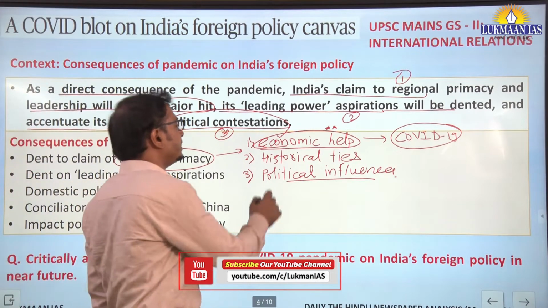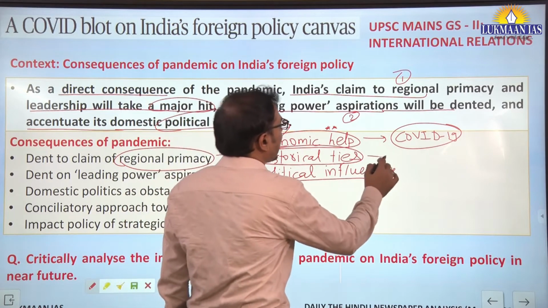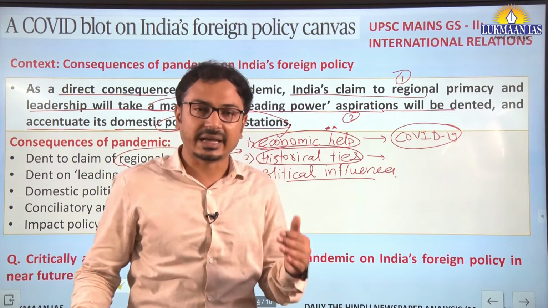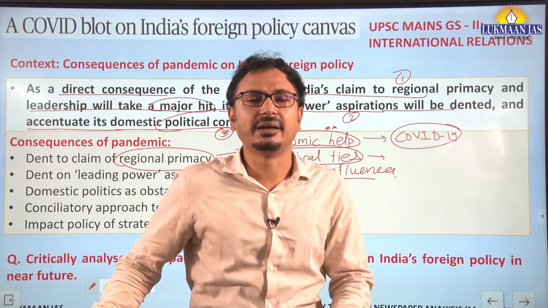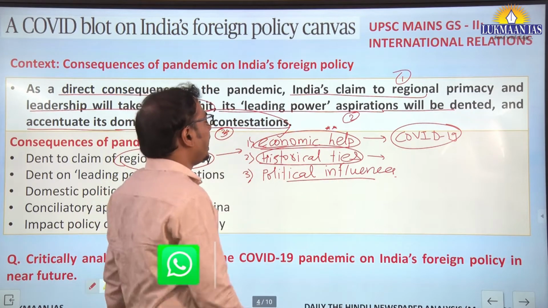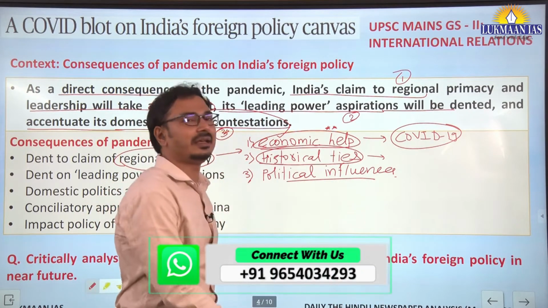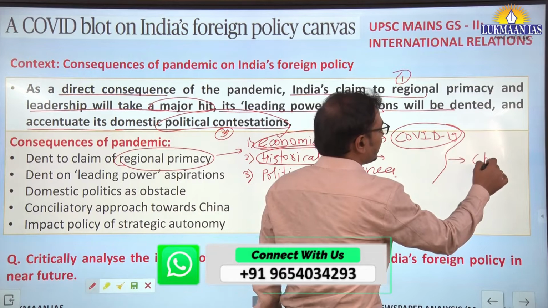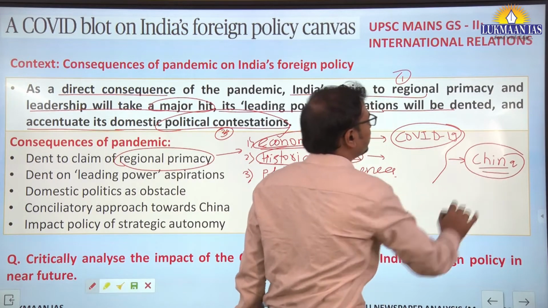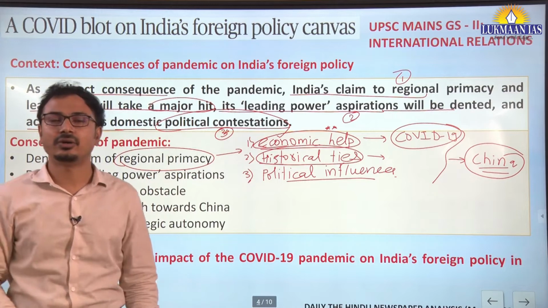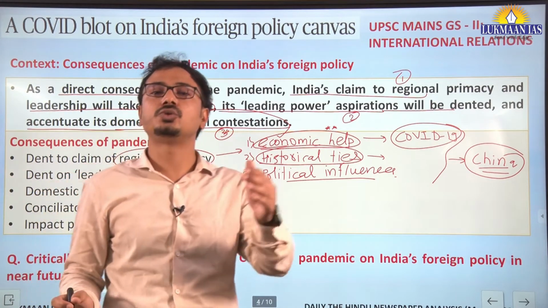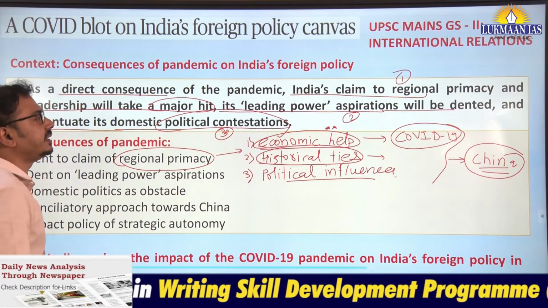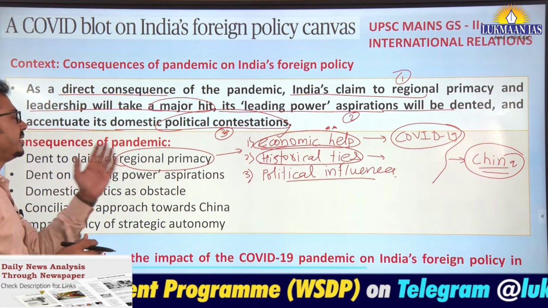Along with that, in such a situation, the historical ties may not work because these neighboring countries are basically aspiring developing countries like Bangladesh, Sri Lanka, and therefore they will seek another option. That's why we can understand that they may further seek help from China, okay, for their economic development, economic growth, and also to deal with the COVID-19 situation in those countries. Okay, so this is the first thing, it will dent India's regional primacy and leadership.